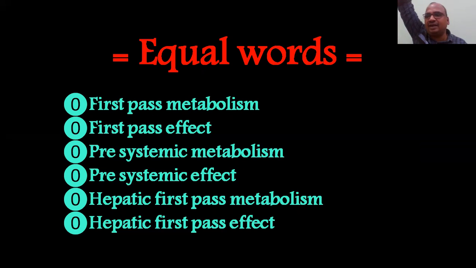After that also secondary metabolism will be there. Again, it comes to the liver, and that is a secondary thing that comes in the metabolism chapter. Okay, so first pass effect, pre-systemic metabolism, pre-systemic effect, hepatic first pass metabolism. Hepatic means liver, we know very well. So in the liver it is metabolized. Hepatic first pass effect, don't get confused.